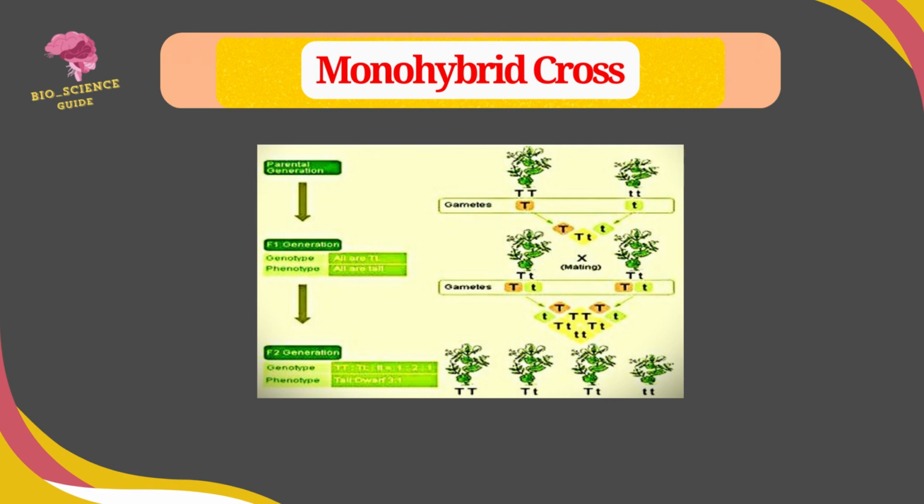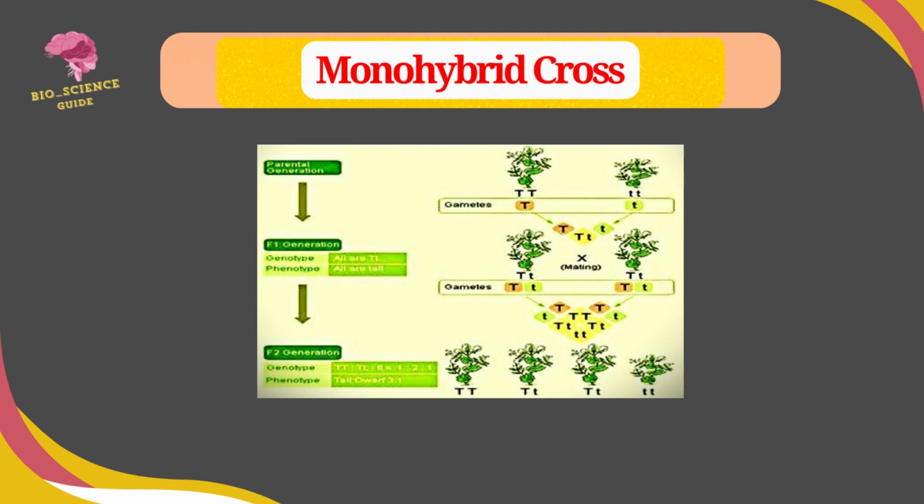The seeds were collected from this cross and were raised to plants. All the plants were tall and he called them hybrid plants, and the offsprings were called F1 progeny or first filial progeny. Mendel had continued his experiment with self-pollination of F1 progeny.